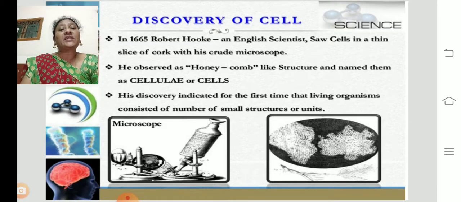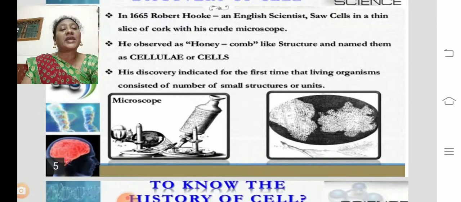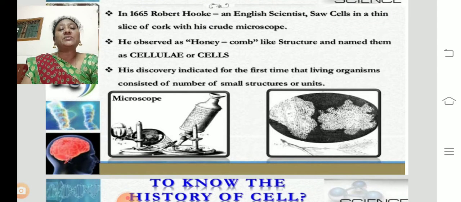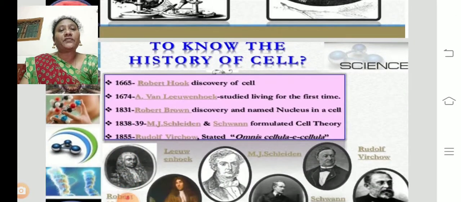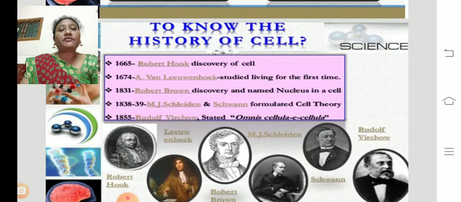So his discovery indicates for the first time that living organisms consist of a number of small structures or units. So the discovery of Robert Hooke defined that living organisms consist of small structural units that are called cells. To know the history of the cell, in 1665 Robert Hooke discovered the cell.